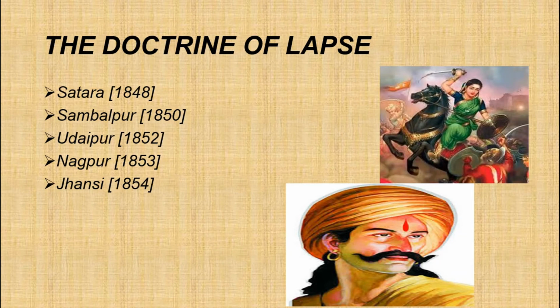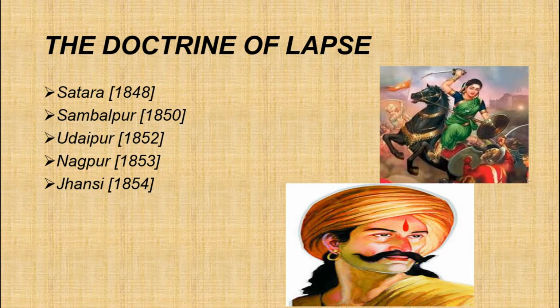So, what happened? The kingdom would lapse, that is, become part of company territory when? If an Indian ruler died without a male heir. Okay, so if they had adopted daughters or adopted sons also, after they died, it would not automatically pass to his adopted heir.